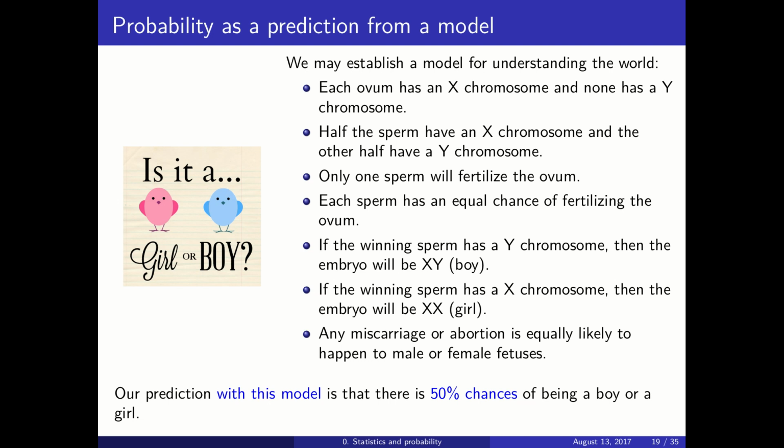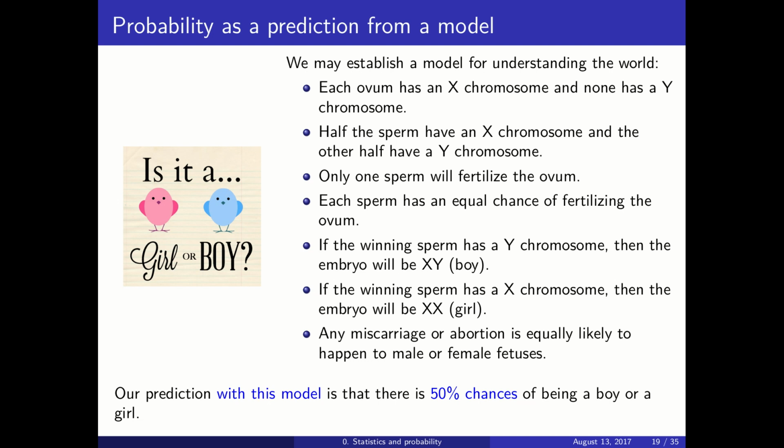If the winning sperm has a Y chromosome, then the embryo will be a boy, XY. If the winning sperm has an X chromosome, then the embryo will be a girl, XX. And any miscarriage or abortion is equally likely to happen to male and female fetuses. So with this understanding of the world, the probability of being a girl or being a boy is just 50%.